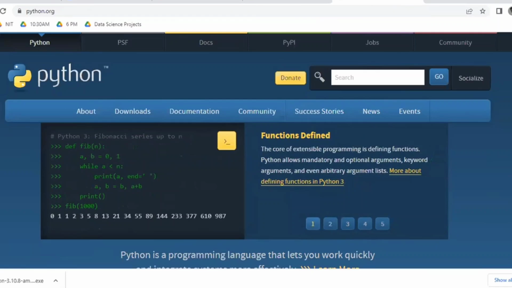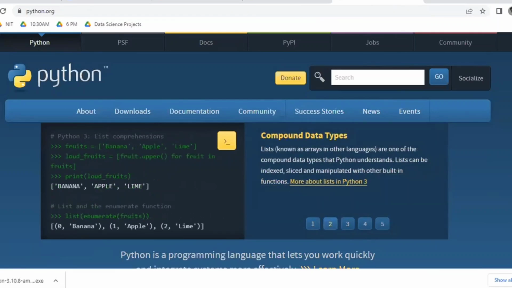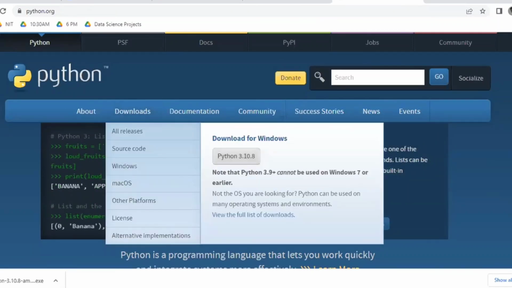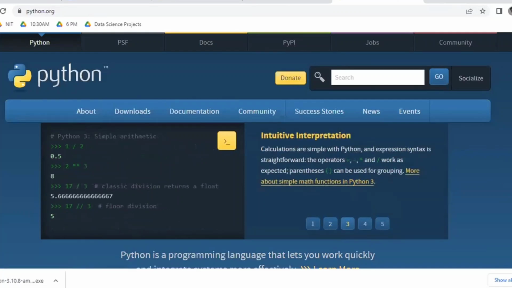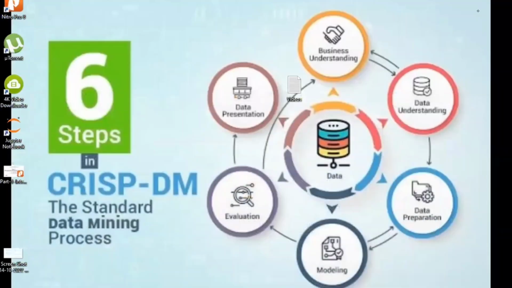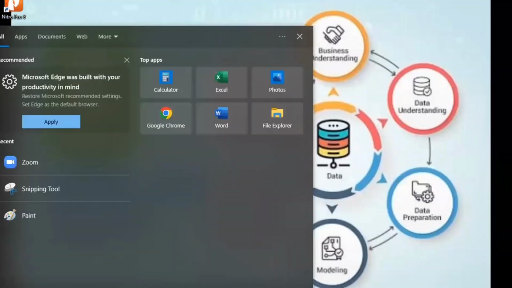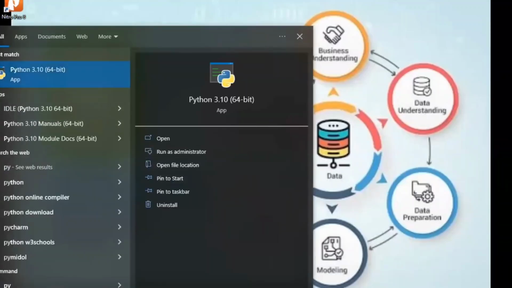Is that finish installation? Very simple. You just have to go to the downloads, download this one and click on next. Very simple one, right? Once it has been installed, now you can have Python here. So you are going to have the same thing. So this is the Python.